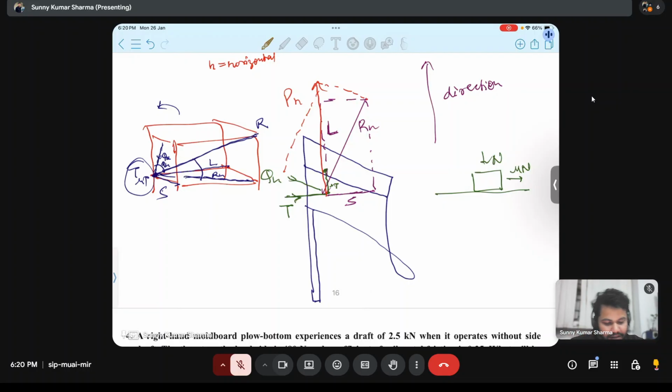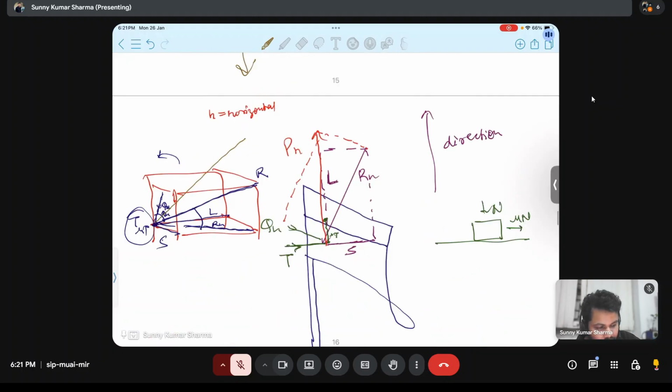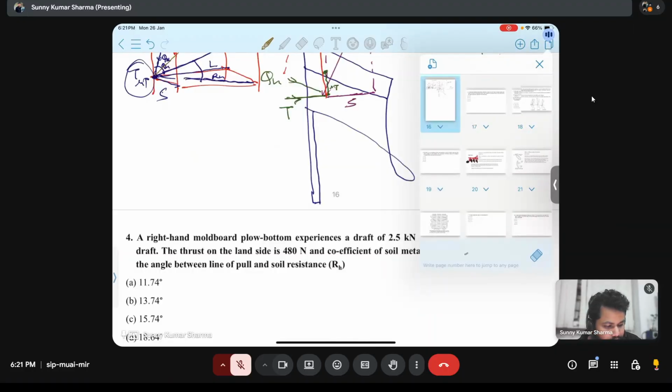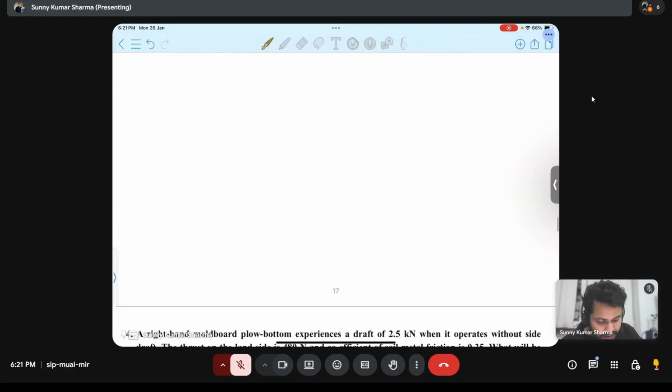No, one basic definition you have to tell about draft: draft is the horizontal component of pull. This is my pull. This is what we have drawn here, this side. Now I will make another figure that will make everything clear. Wait. Suppose this is the moldboard plow.